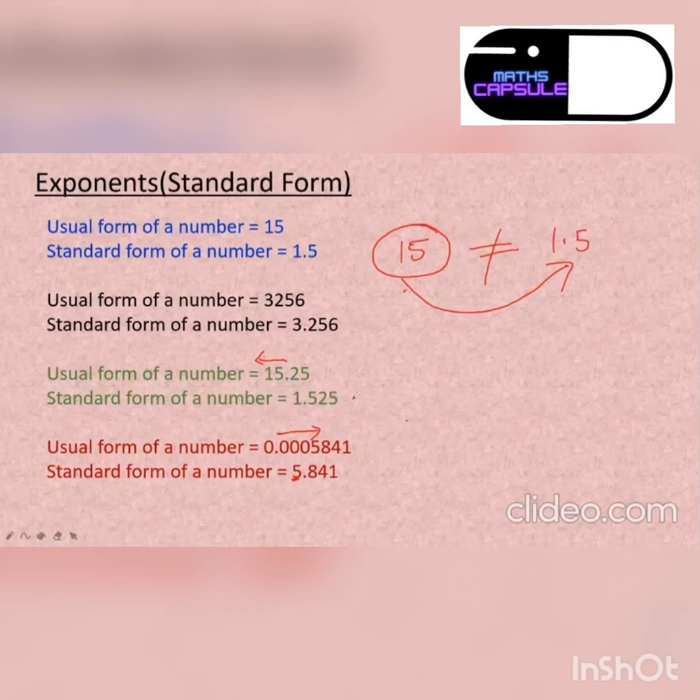So we have to do this with the help of a certain set of rules defined to convert a usual number into a standard form. Am I clear? That is what we are going to learn today. Is it clear to all of you, class 8? Chalo, let's start.